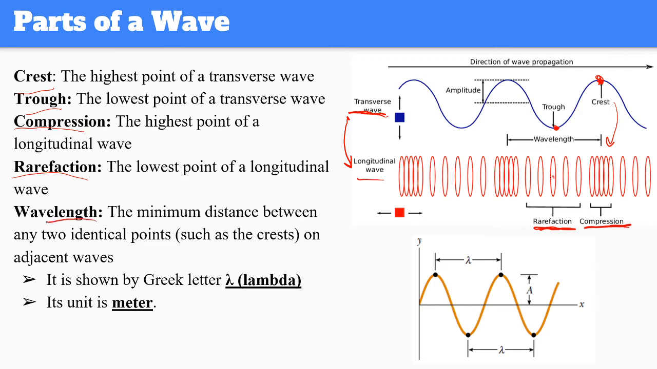Alright, what's wavelength? This is going to be an important one. It's the minimum distance between any two identical points. So for example, crest to crest or trough to trough, this is going to be the wavelength, and it's shown with the lambda Greek letter, and most of the time we write it like this. And it's measured in meters because it literally measures the distance.